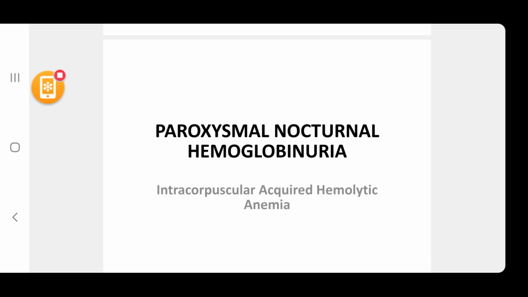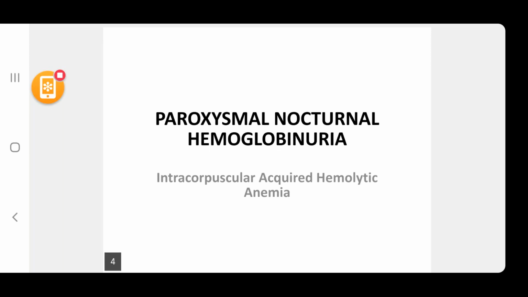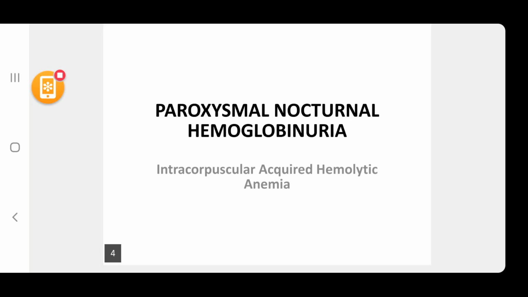Paroxysmal nocturnal hemoglobinuria. It's an intracorpuscular acquired hemolytic anemia. Intracorpuscular, that means the defect is present inside the RBC. Acquired, that means it's not hereditary. It's acquired over the period of life. It's a hemolytic anemia, it causes hemolysis.